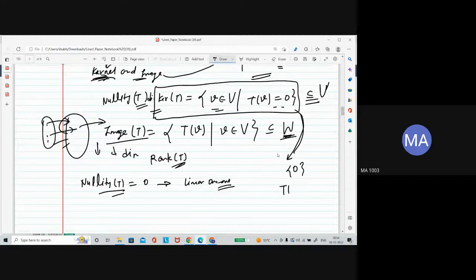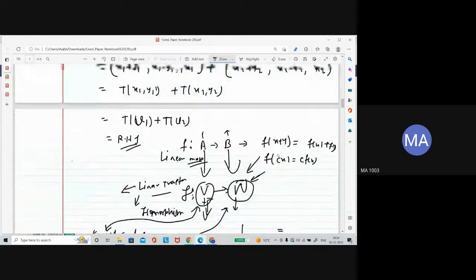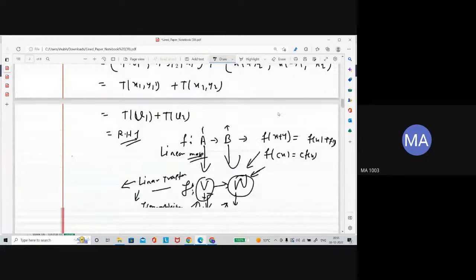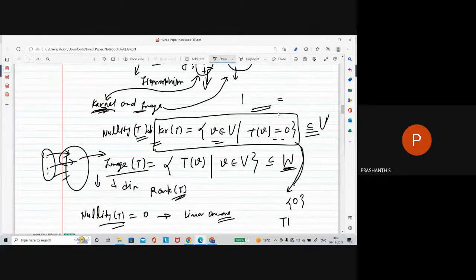One thing I meant to tell you: whenever you have a linear transformation, there is one property that can be proved easily, that the image of 0 is 0. This is the 0 of the domain space, and this is the 0 vector of the codomain. The image of the 0 vector is the 0 vector. T of 0 is equal to 0. That property is satisfied for any linear transformation.